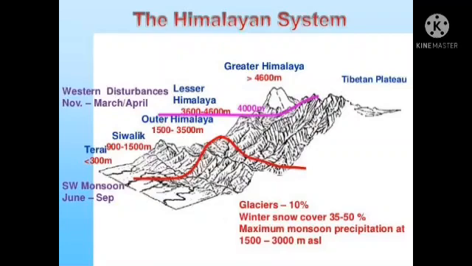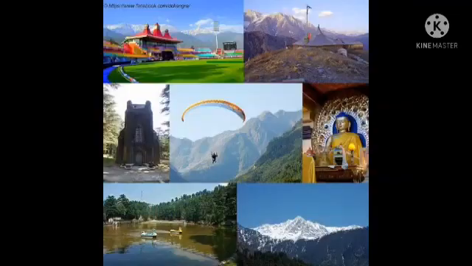So, children, compared to Himatri, in Himachal only some peaks are covered with snow throughout the year. It also possesses some beautiful and fertile valleys. Himachal covers Jammu and Kashmir, Himachal Pradesh, Uttarakhand, Sikkim and Arunachal Pradesh.